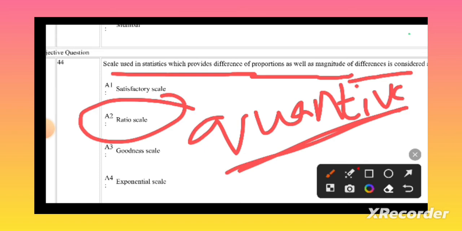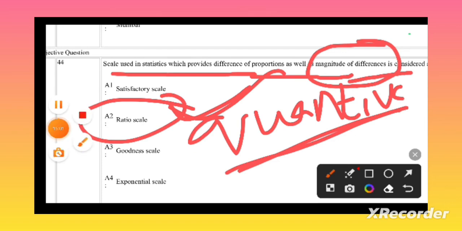When we see the comparison or the differences in the different variables, that is known as ratio scale. You have to remember that for magnitude of differences, differences in the intervals, differences in the measurement of the variables, we have to use the ratio scale. Let's go to the next question.